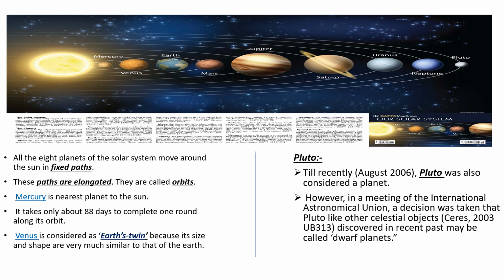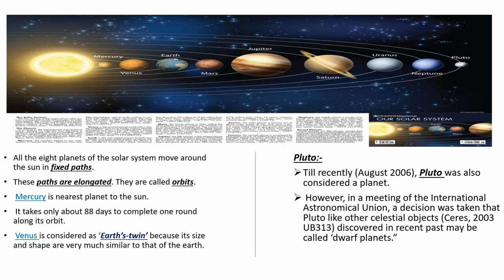All the 8 planets of the solar system move around the Sun in a fixed path. These paths are elongated, as shown in the picture. They are called orbits. The planet Mercury is nearest to the Sun. It takes only about 88 days to complete one round along its orbit.